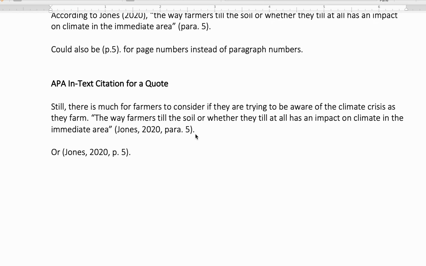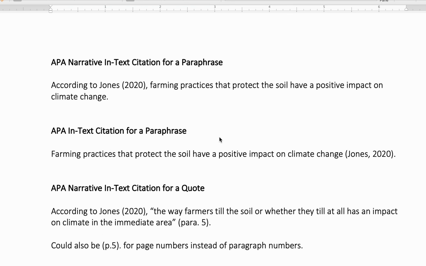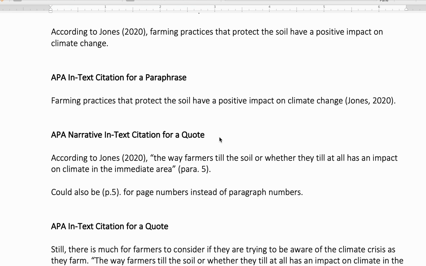It's really pretty simple. I think that you will find that these 4 types of in-text citations will cover most of your needs, especially if you are kind of just getting started integrating research and source material into your writing.